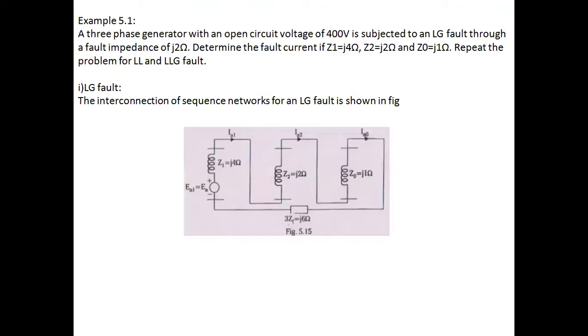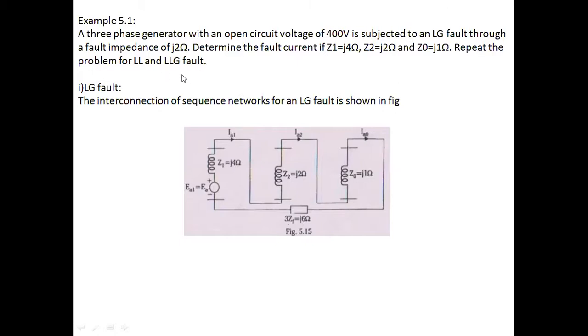So this completes the analysis of the LG fault, LL fault, and LLG fault. Now let us take some problems based on these three concepts. There's one problem like this. I'll read out the problem. A three-phase generator with an open circuit voltage of 400 volts is subjected to an LG fault through a fault impedance of j2 ohm. Determine fault current if Z1 equals j4 ohm, Z2 equals j2 ohm, and Z0 equals j1 ohm. Repeat the problem for LL and LLG fault.